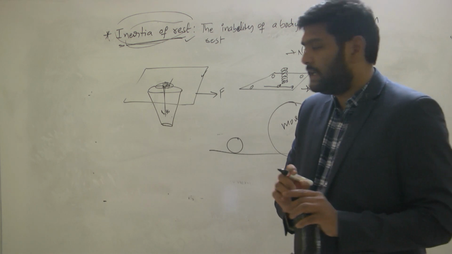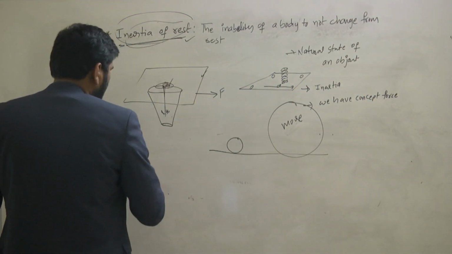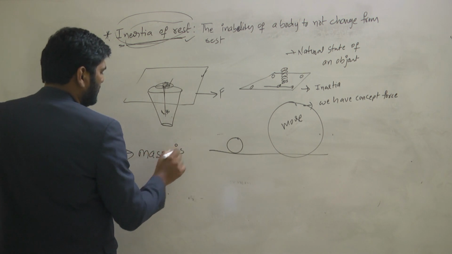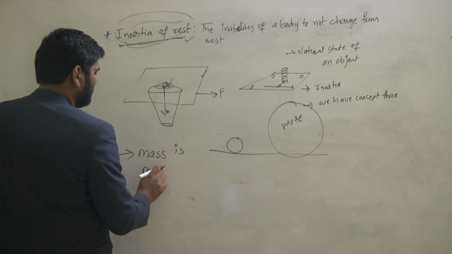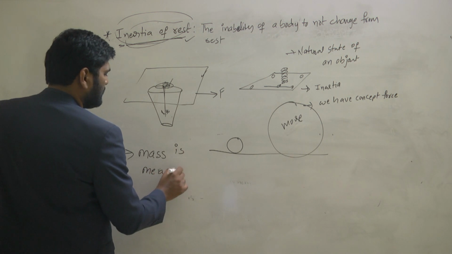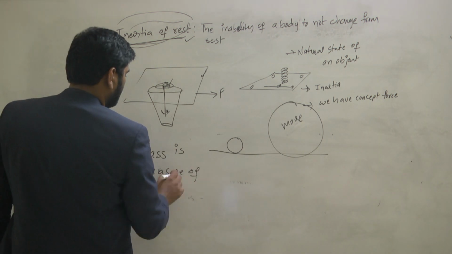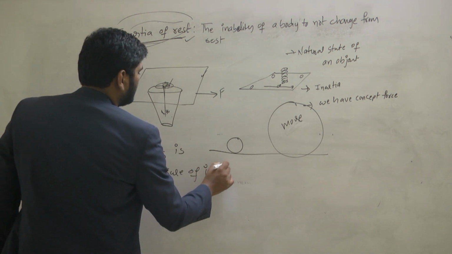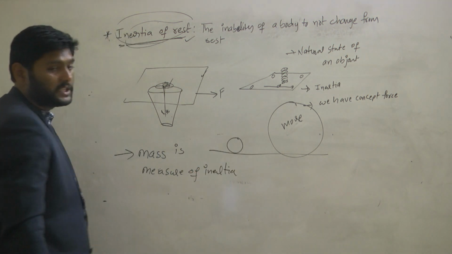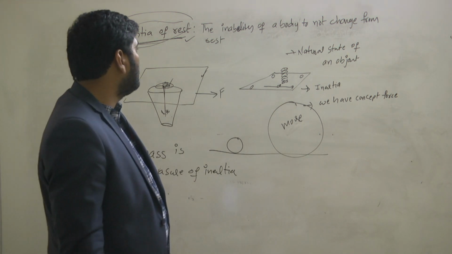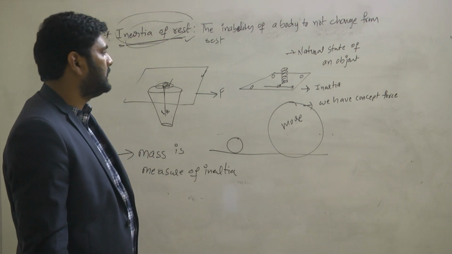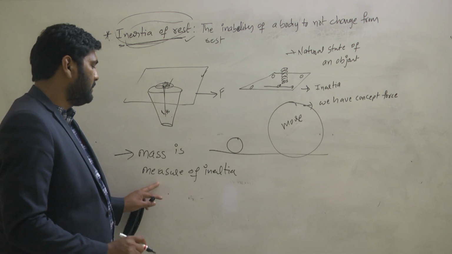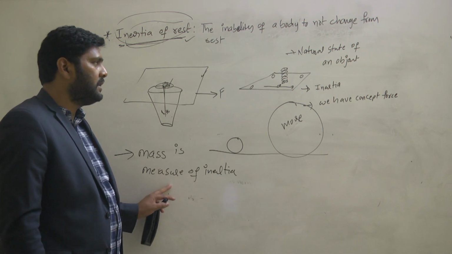Simply, what is the inertia? Mass. So mass is a measure of inertia. This is the way we can explain Newton's first law. The examples are very important, and this one is also very important: mass is a measure of inertia.